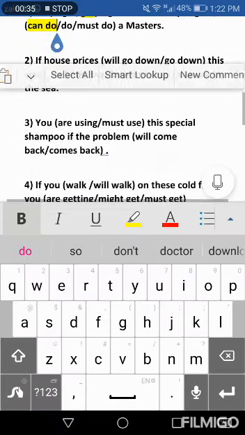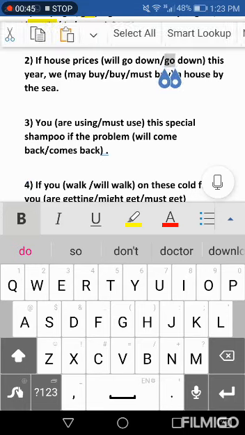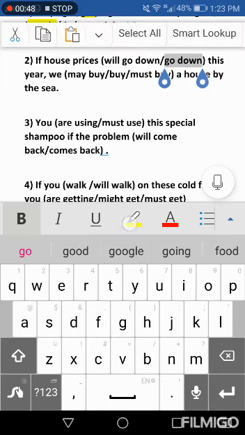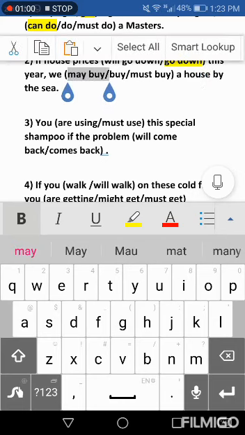Two: If house prices will go down this year, we may, must buy a house by the sea. If house prices, simple present, so we use go down this year. Must is obligatory here, but it's not obligatory to buy a house by the sea. We use may buy because it is possible.